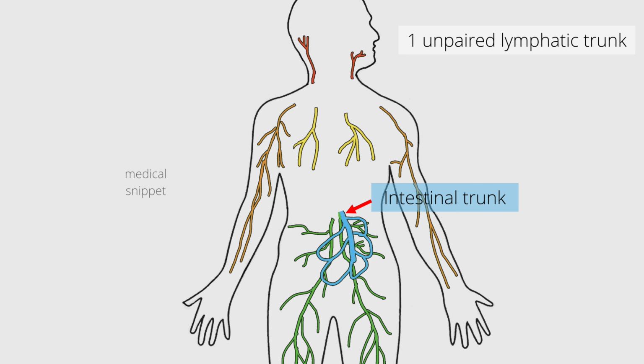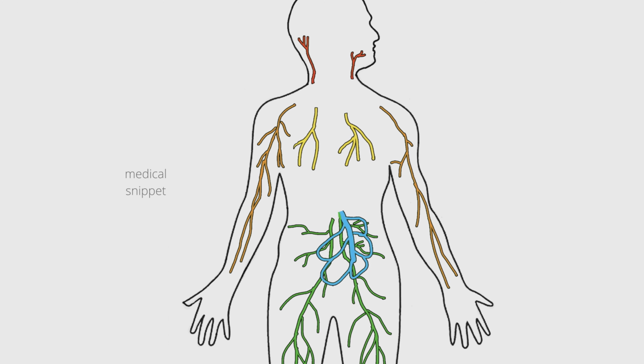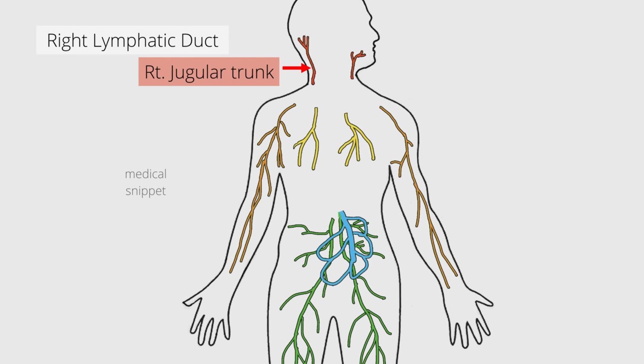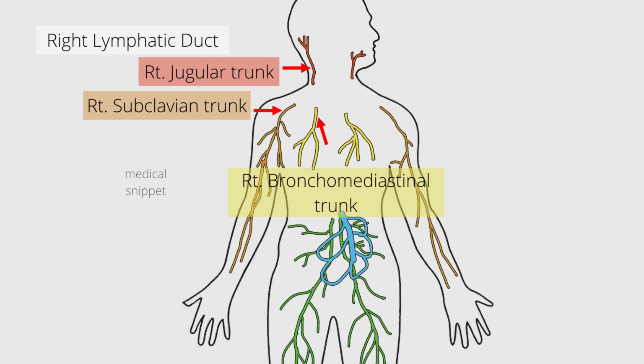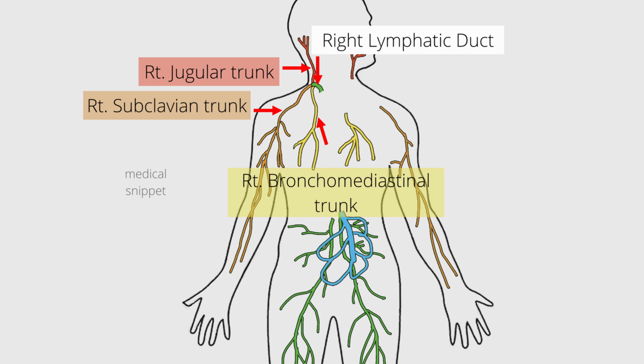The lymphatic trunks merge together to form the 2 lymphatic ducts, namely, the right lymphatic duct and the thoracic duct. The right jugular, the right subclavian and the right bronchomediastinal lymphatic trunks join to form the right lymphatic duct. The right lymphatic duct then drains into the venous system at the junction of the right subclavian vein and the right internal jugular vein.